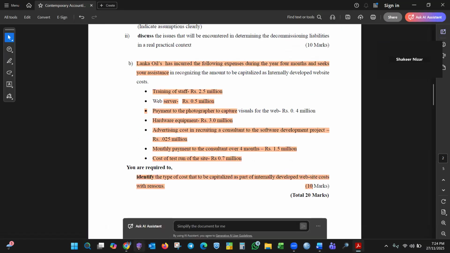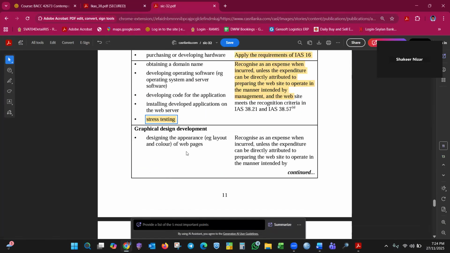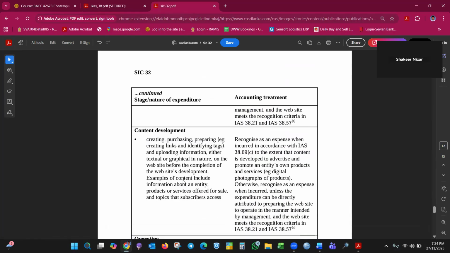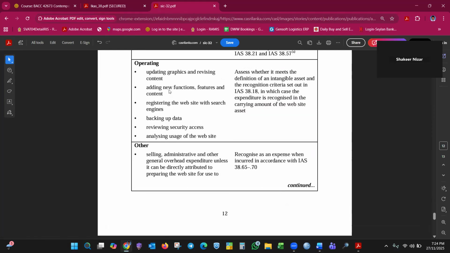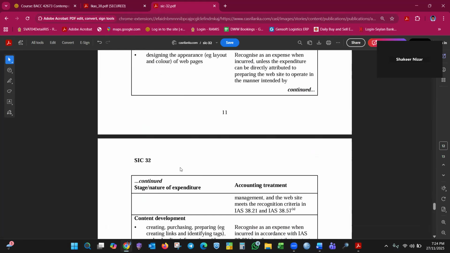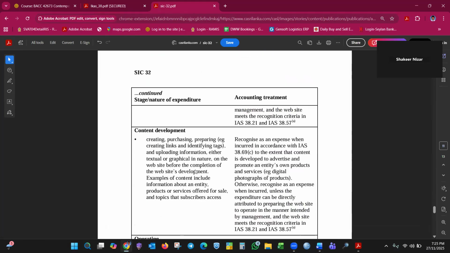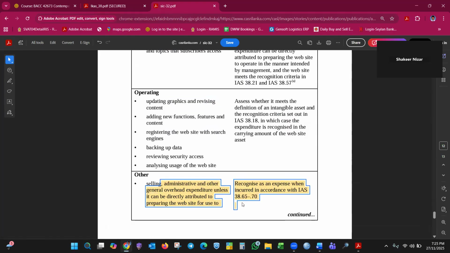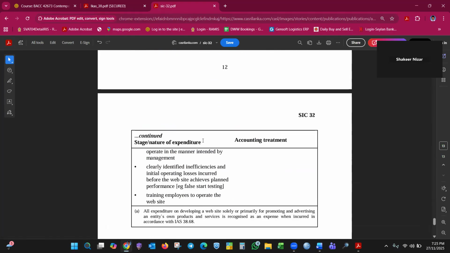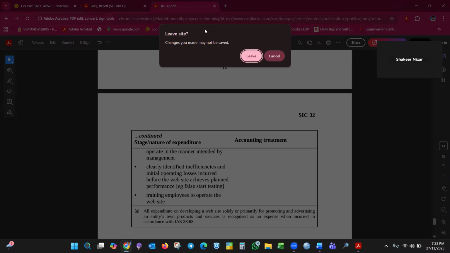Okay. Layout, creating, purchasing, preparing, that is capitalized, no? Backup data, selling and administrative overhead, it is expense, okay? Staff training can't be capitalized. Training of employees is recognized as expense, okay? So that you can also easily get.